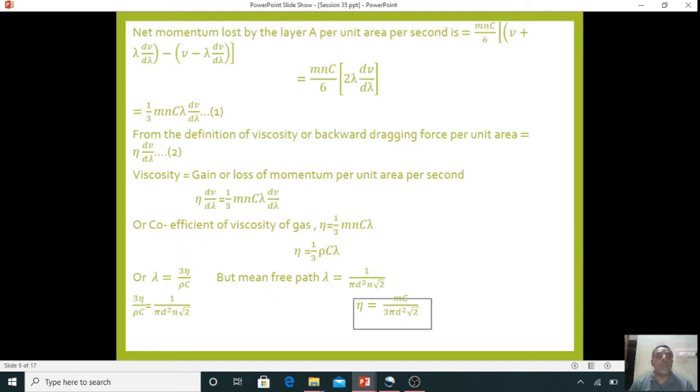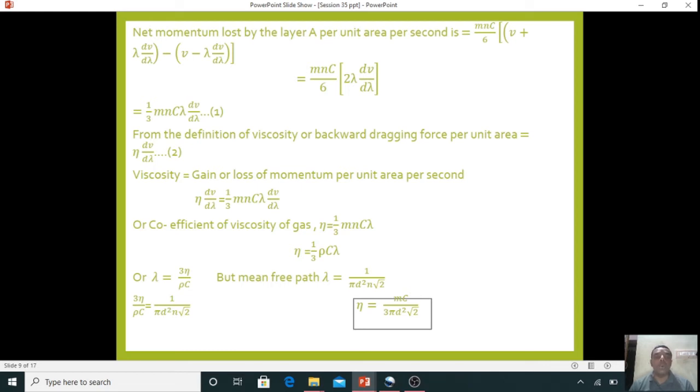Now the net loss by the layer A per unit area per second is mNc by 6 into [(V plus lambda into dV by d lambda) minus (V minus lambda into dV by d lambda)]. If I do this, we'll get mNc by 6 into 2 lambda into dV by d lambda. So 2 ones are 2, 3 twos are 6, it becomes 1 by 3 mNc lambda into dV by d lambda. Give this equation number 1. From the definition of viscosity, the backward dragging force per unit area is given as eta into dV by d lambda.